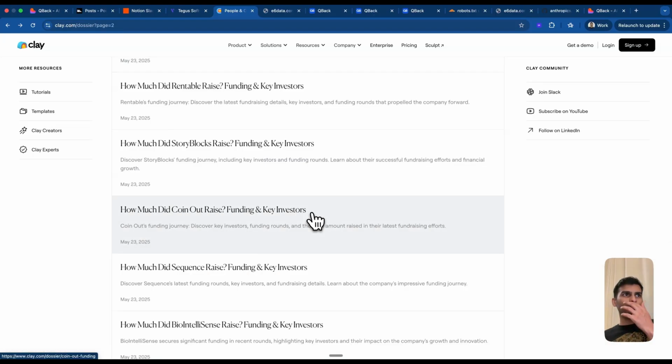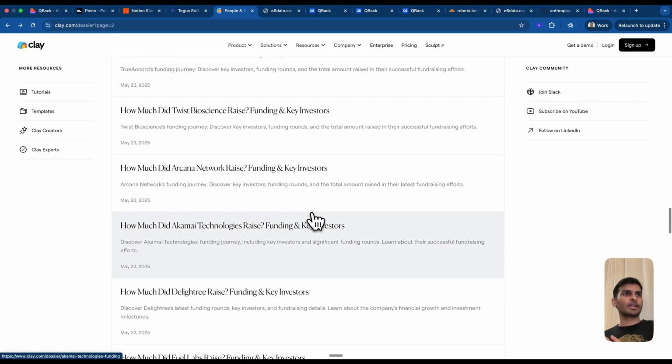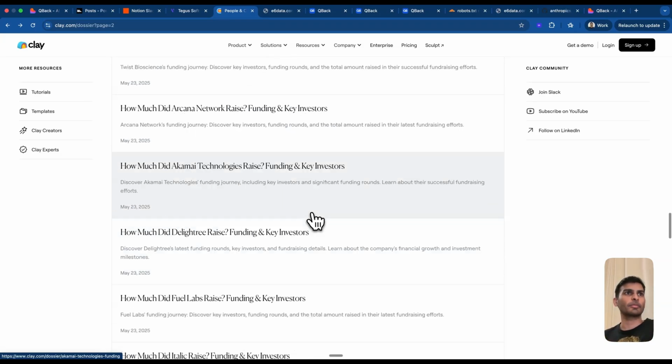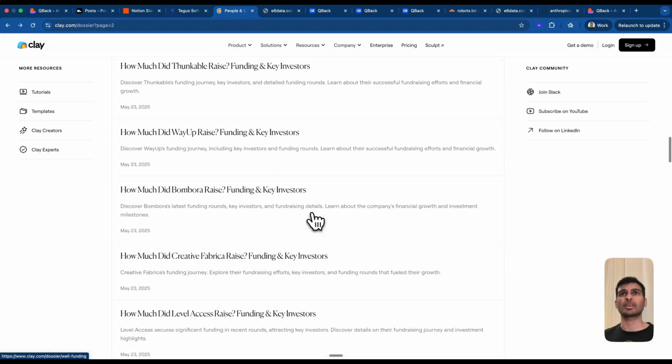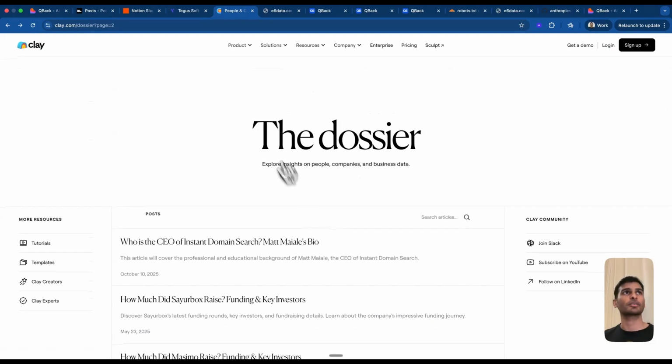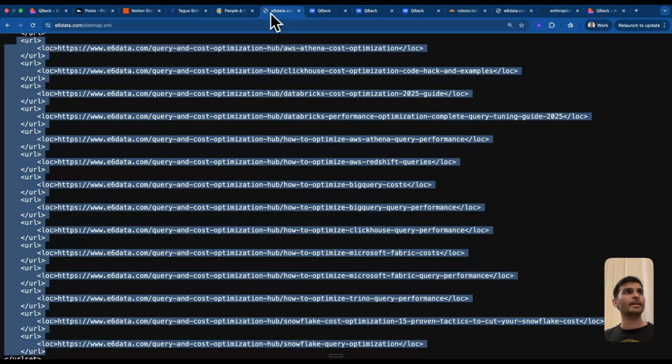So they have created a bunch of pages. I haven't checked their sitemap, but I'm pretty sure these are more than 10,000 or 20,000 or 50,000. I don't know. It's a huge data set. So, taking inspiration from these, what we created was a query and optimization hub, where we were helping people related to our buyer with cost and query optimization techniques, because this is what our buyer generally searches for.